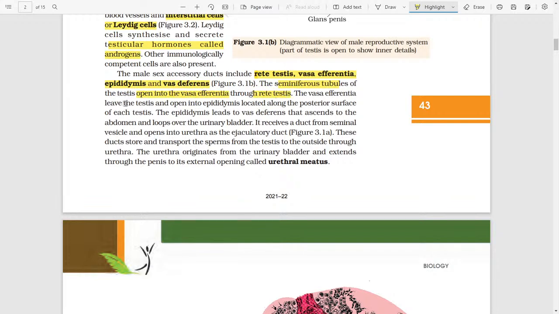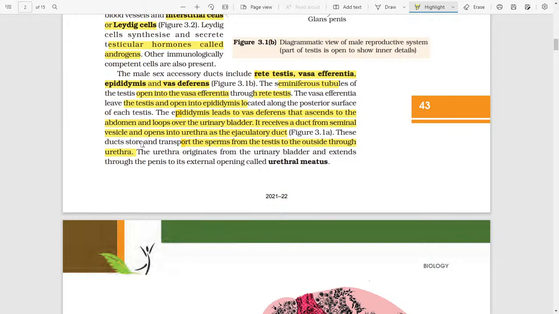The vasa efferentia leave the testis and open into the epididymis. It is located along the posterior side of each testis. The epididymis leads to the vas deferens that extends to the abdomen and loops over the urinary bladder. It receives a duct from the seminal vesicle and opens into the urethra as the ejaculatory duct. These ducts store and transport the sperm from the testis to the outside through the urethra.